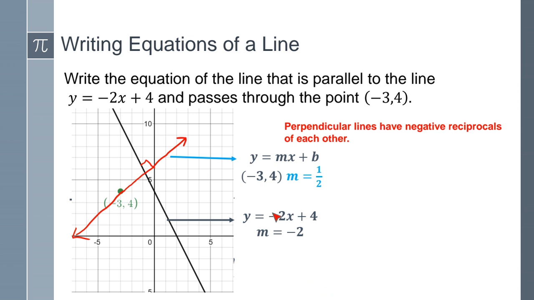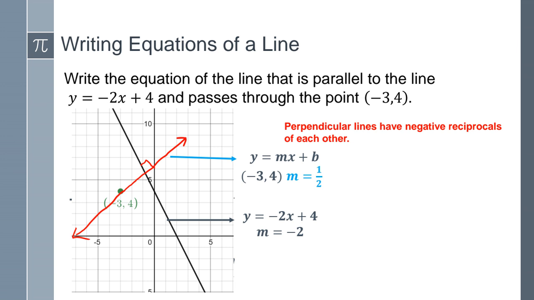Therefore, we're going to use the opposite reciprocal of -2, which is 1/2. Like I said two slides ago, the opposite of negative is positive. The reciprocal of 2 will be 1/2. So I got my slope, and I got my point.